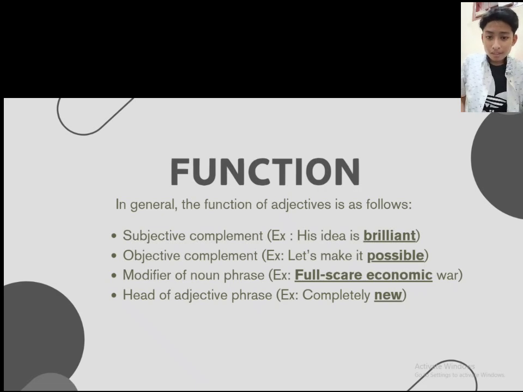In general, the function of adjective is as follows. The first, subjective complement. The example is his idea is brilliant. And then objective complement. The example is let's make it possible. And the third, modifier of noun phrase. The example is full-scale economic. And the last is head of adjective phrase. The example is completely new.